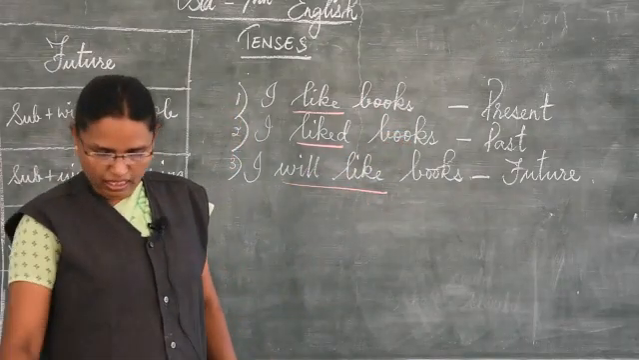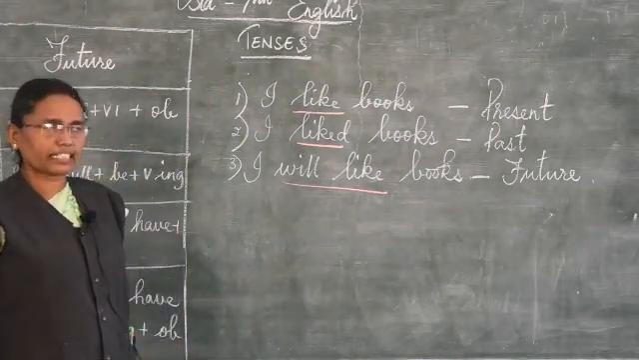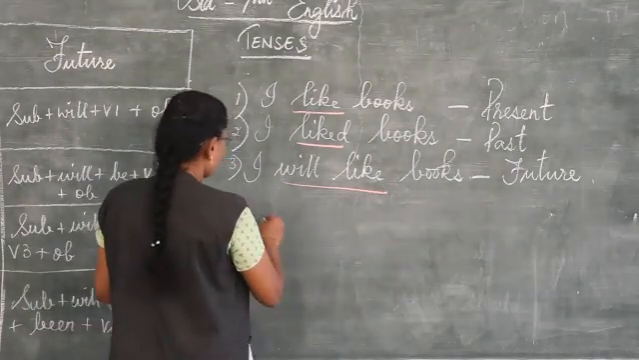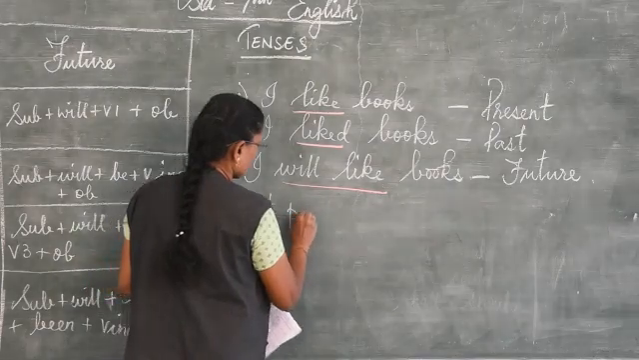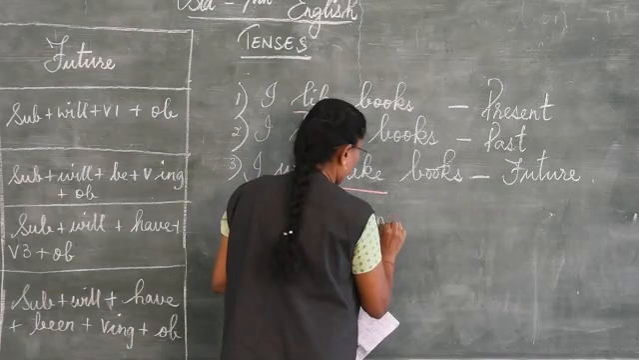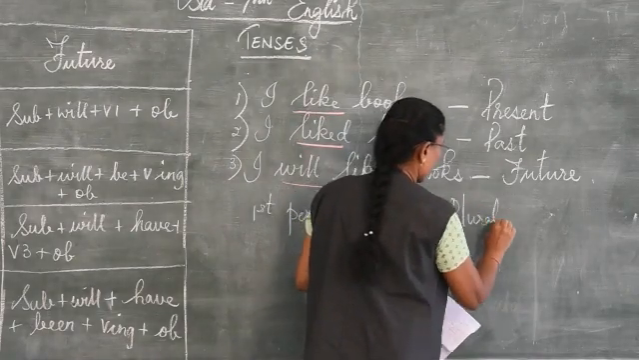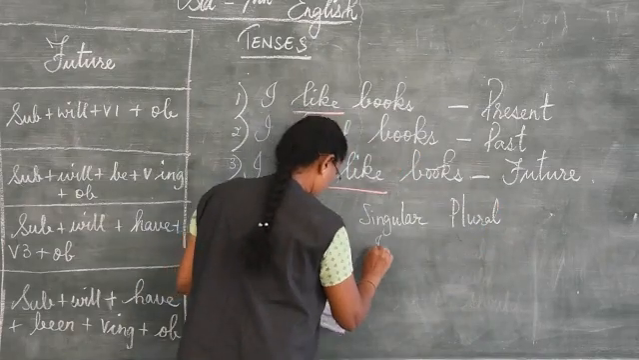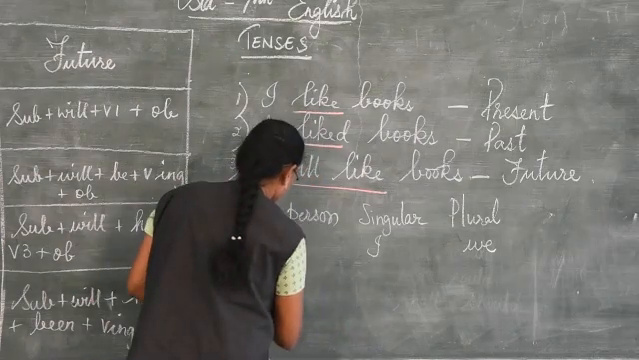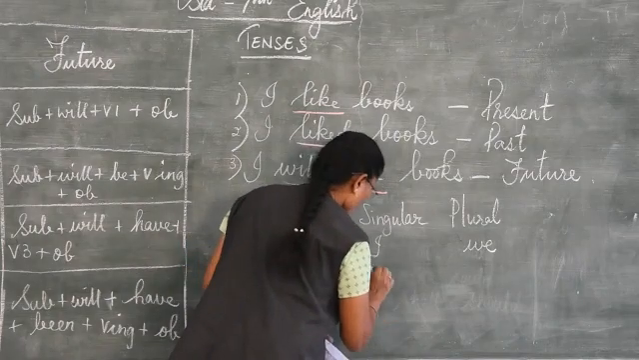So with this, we will learn some more things: first person, second person and third person. For first person, singular and plural, it is I, we. Second person, you.